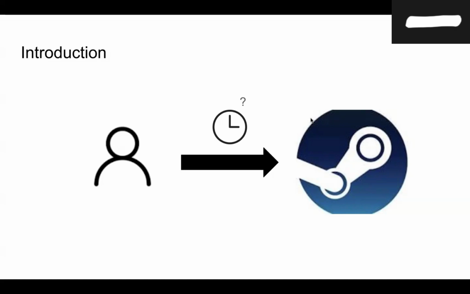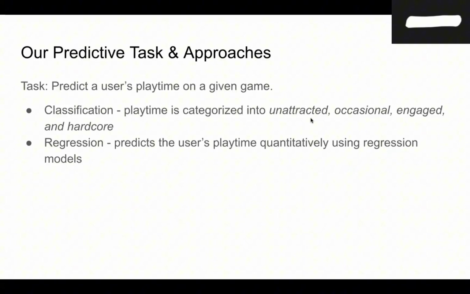This motivates the predictive task we focus on in our project. Our predictive task is to predict a user's playtime on a given game using patterns from past user behavior and game-level characteristics. However, Steam playtime is extremely imbalanced and heavy-tailed. Many users barely try a game once, while others accumulate hundreds or even thousands of hours. Because this distribution is difficult to model, we were not sure which strategy would perform best.